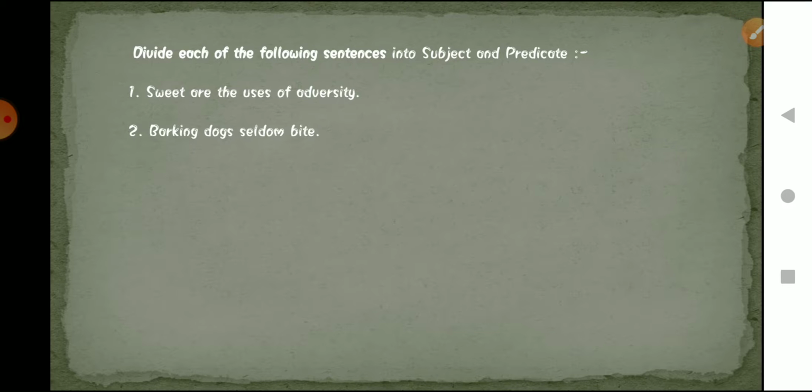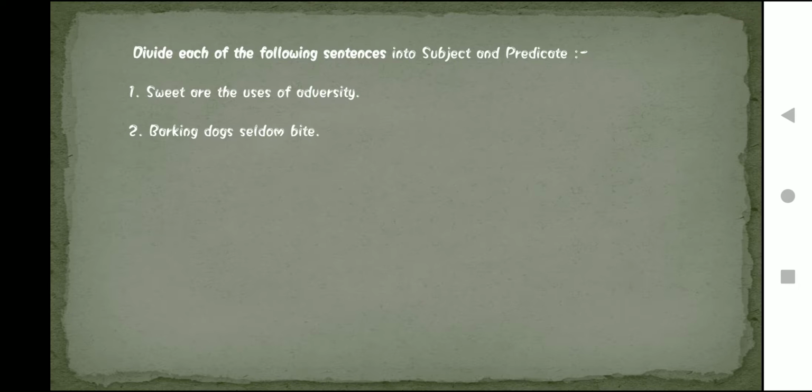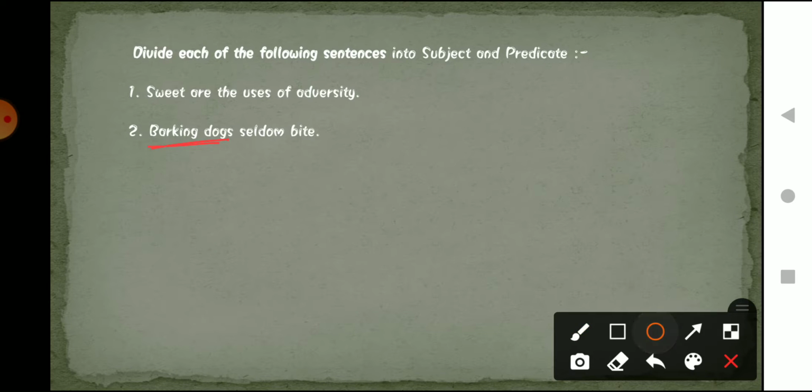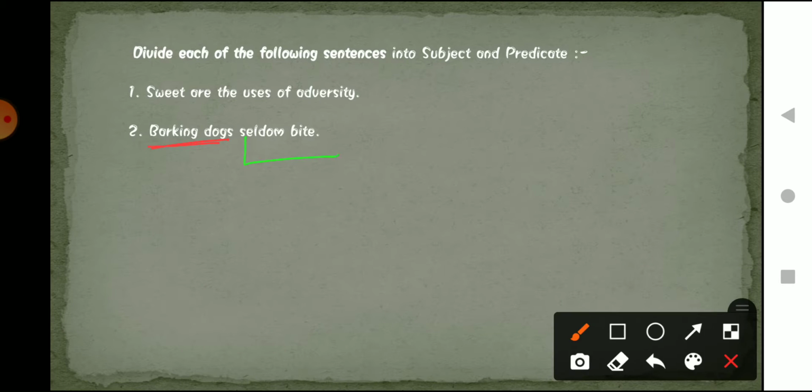Now the second one is "Barking dogs seldom bite." To identify the subject in a particular sentence, we first have to isolate the verb. Isolate means we have to identify the verb. Here the word "seldom" is the verb. So what is the subject here? The subject will be "barking dogs," and "seldom bite" is our predicate.